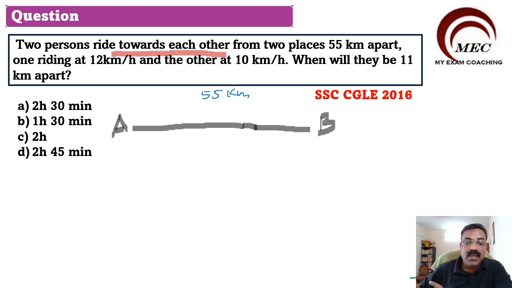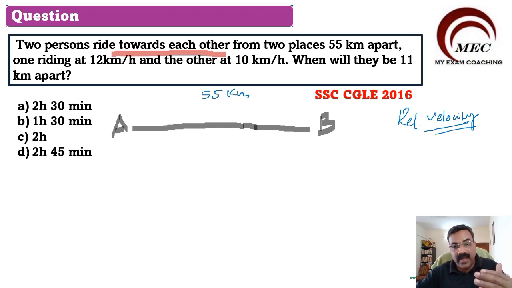Very important. Here, when we talk about riding towards each other, this is the concept of relative velocity, or we call it relative speed. Understand very clearly, when two people or two moving objects come towards each other, when two vehicles or two people ride towards each other, the total speed will be the sum of their speeds.